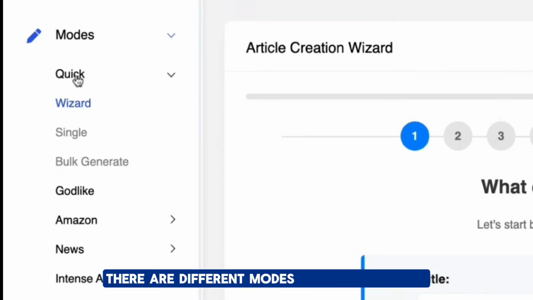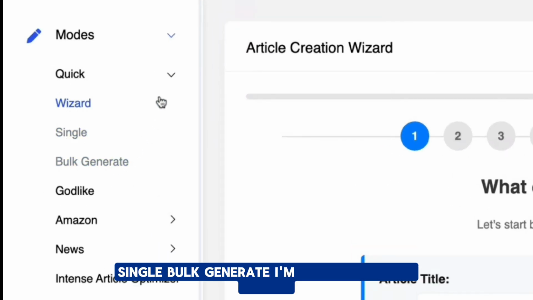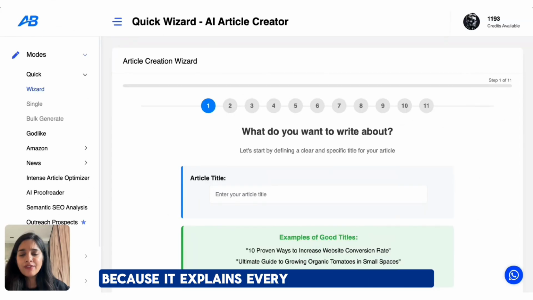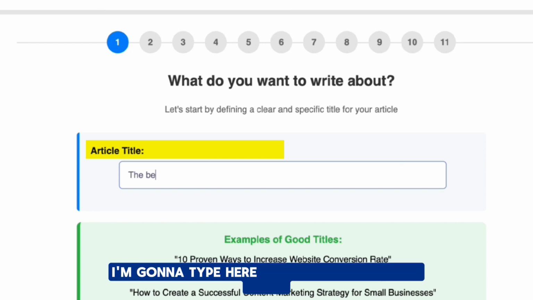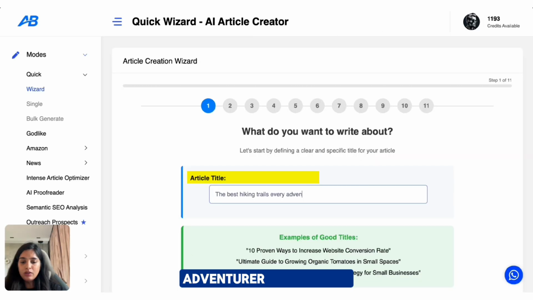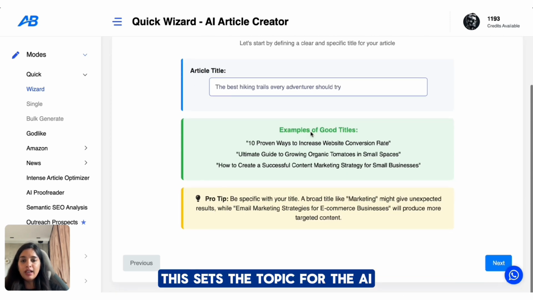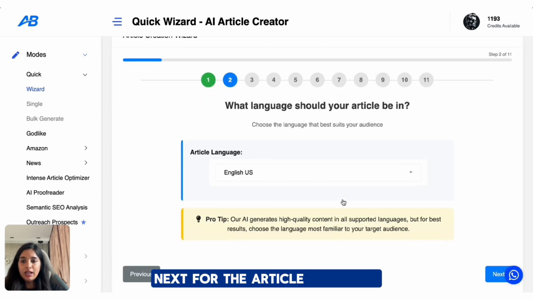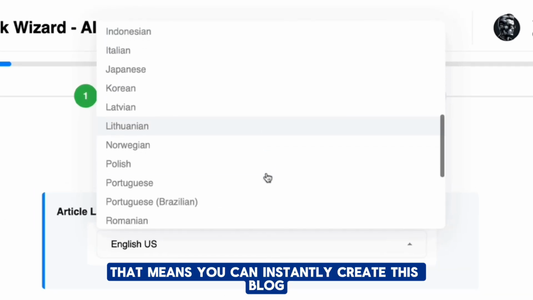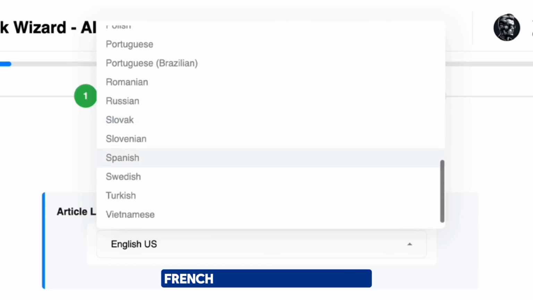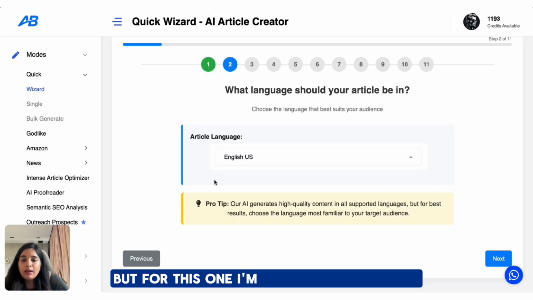In the panel, there are different modes like quick, wizard, single, and bulk generate. I'm going to go with wizard because it explains every setting so clearly that I don't skip anything. Article title, I'm going to type here: the best hiking trails every adventurer should try. This sets the topic for the AI. Next, for the article language, Autoblogging supports 30 different languages. That means you can instantly create this blog in English, Spanish, French, Hindi, and many more. But for this one, I'm going to keep it English.